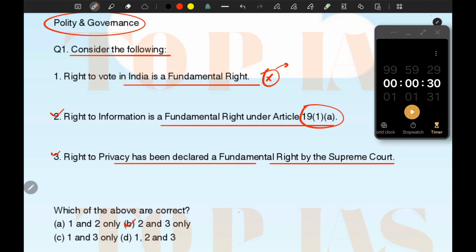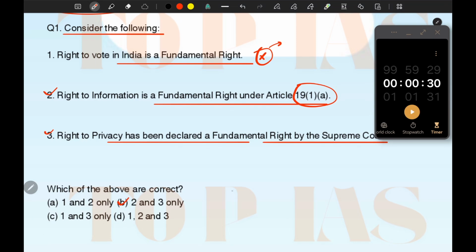Basically, this right to vote is a legal right under the Representation of People Act, 1950.